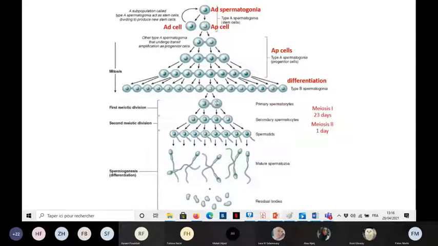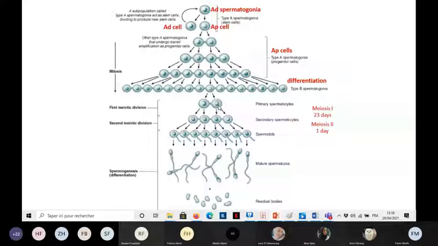They will duplicate their DNA also. If you remember, we said before each meiosis, the cell should duplicate its DNA content, and they will increase in size. Then they will start their meiosis 1 to give the secondary spermatocytes, and then the secondary spermatocytes will undergo meiosis 2 to give the spermatids.